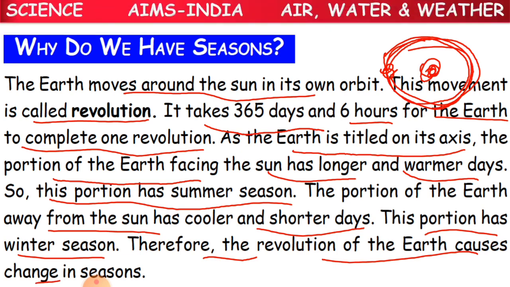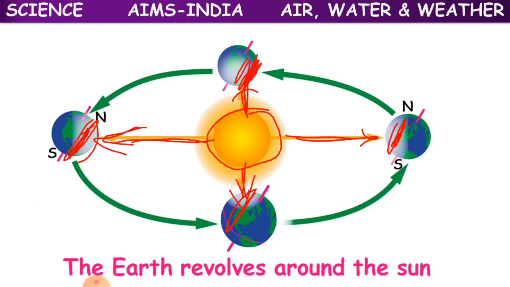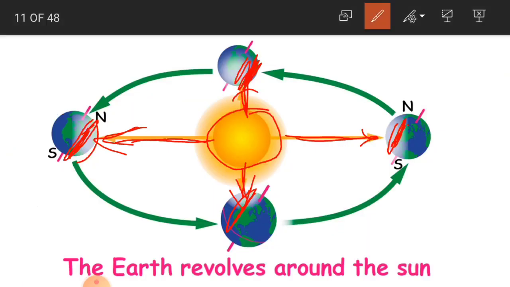So on the opposite, what happens children? These areas are exposed to the sun, so they have summer days. But the other areas, which are not facing the sun, what do they have? They have winter seasons. The days are short and cool because they are not facing the sun.